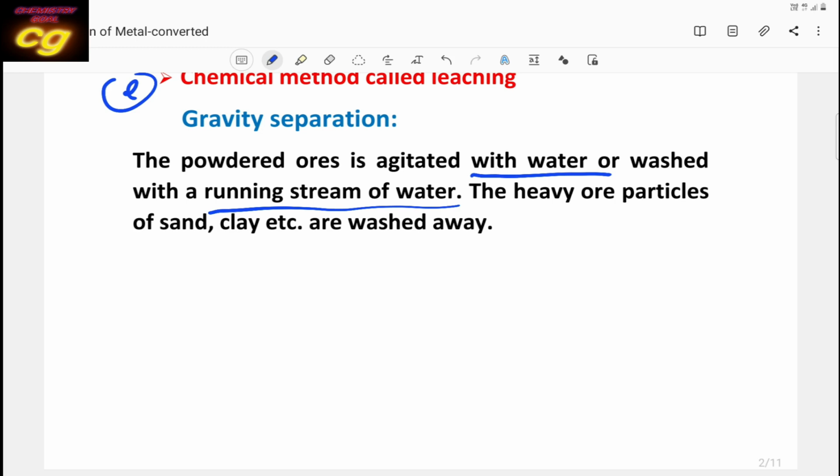When you use this, the impurities from the ore will be removed, because the impurities may be water soluble, or they may be very light substances. They will be removed from the ore, so the ore will be settled down at the bottom.